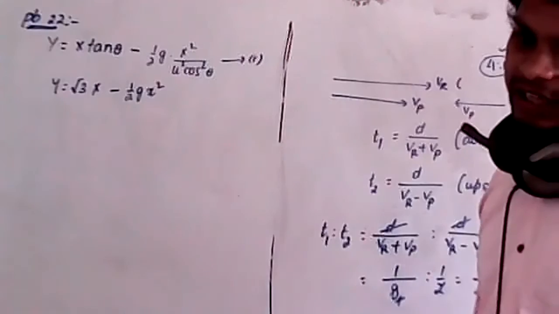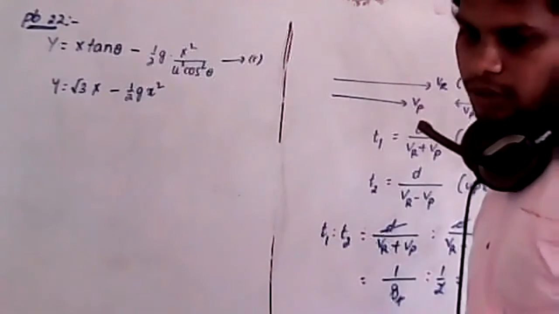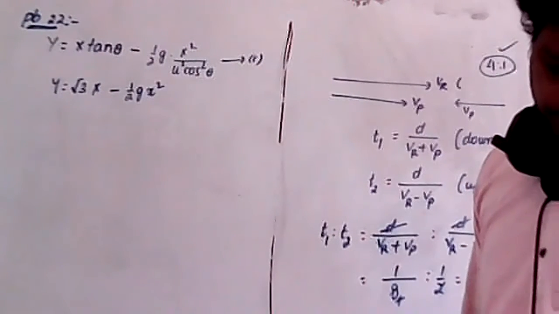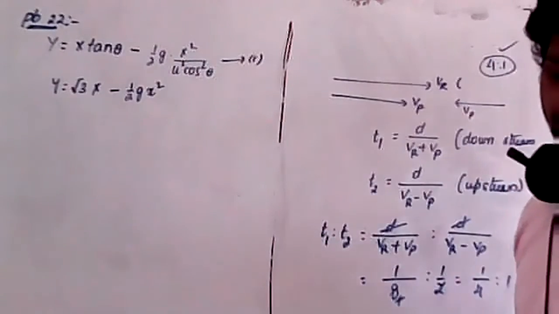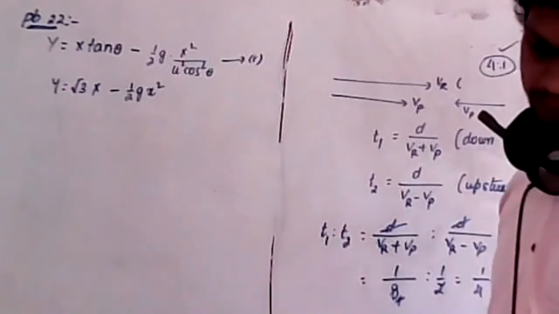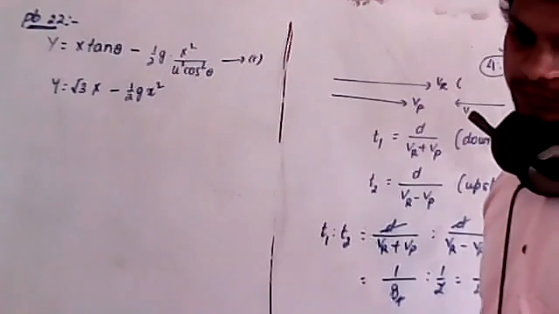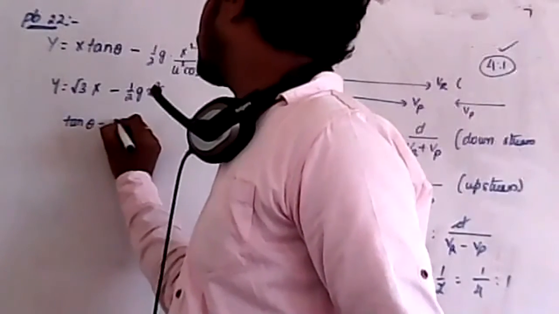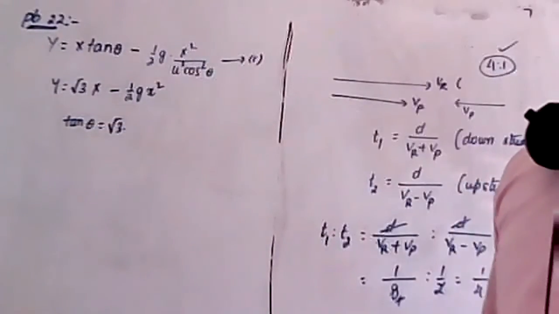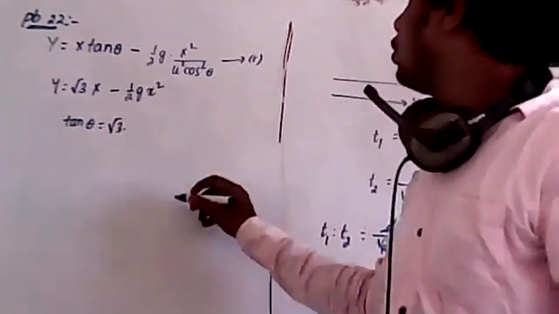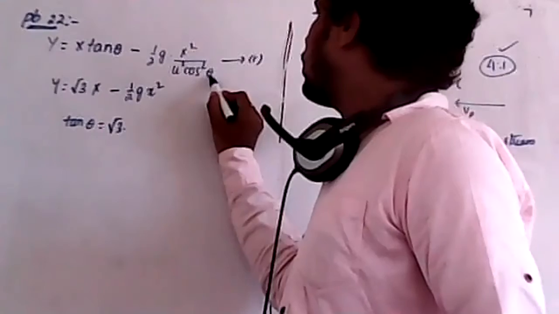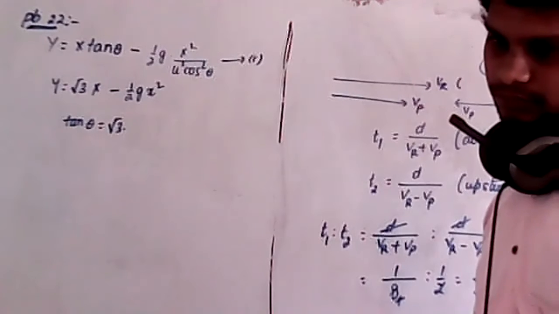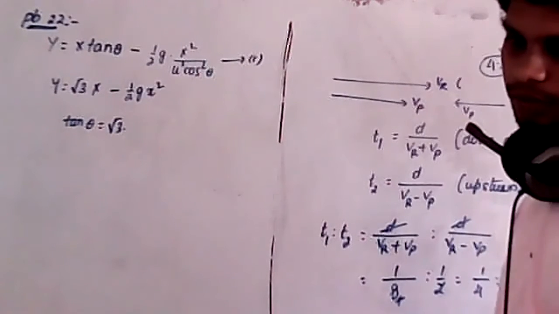Understood? Therefore, in the place of tan theta what do we have? Root 3. Therefore tan theta is equal to root 3. And in place of u square cos square theta we have 1. Are you clear?